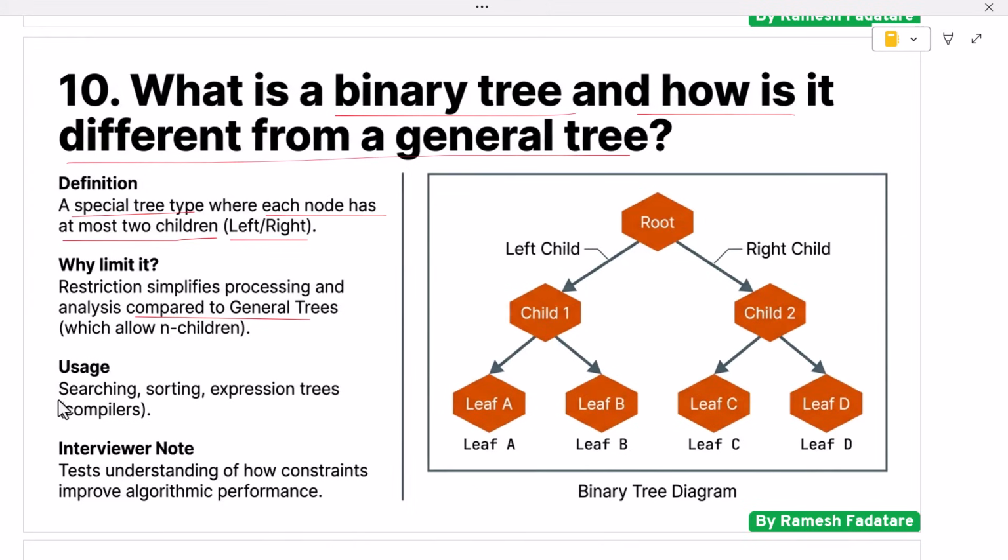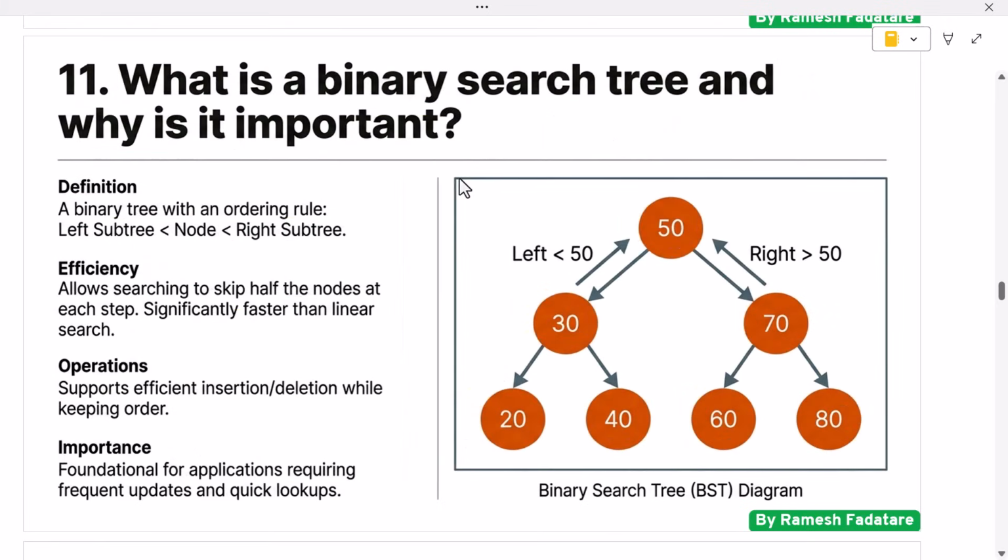Binary trees are commonly used in searching and sorting operations. Variations such as binary search trees store data in a way that allows fast lookup, insertion, and deletion. Expression trees are used to evaluate mathematical expressions in compilers. Interviewers ask this question to evaluate understanding of structured data models and how constraints in data structures can improve performance and simplicity. Next question: what is a binary search tree and why is it important?